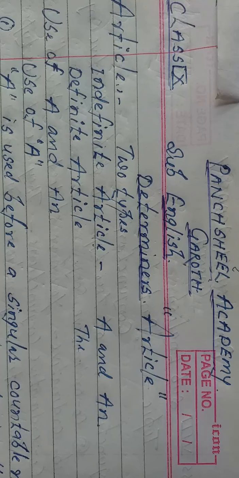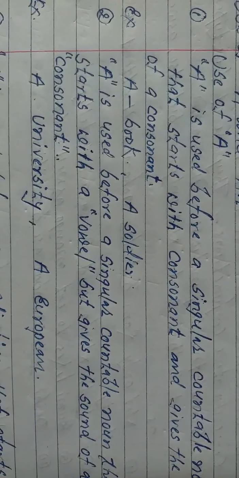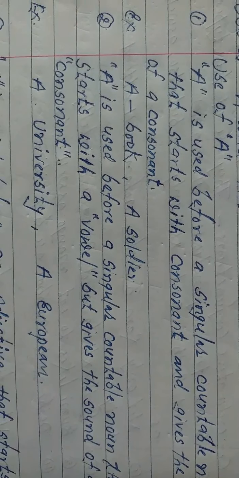See first the use of a. Now the first rule: a is used before a singular countable noun that starts with a consonant and gives the sound of a consonant too.